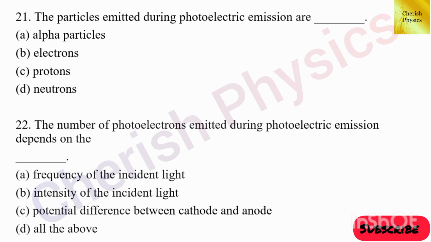21st question. The particles emitted during photoelectric emission are dash. The answer is option B, electrons. 22nd question. The number of photoelectrons emitted during photoelectric emission depends on the dash. The answer is option B, intensity of the incident light.